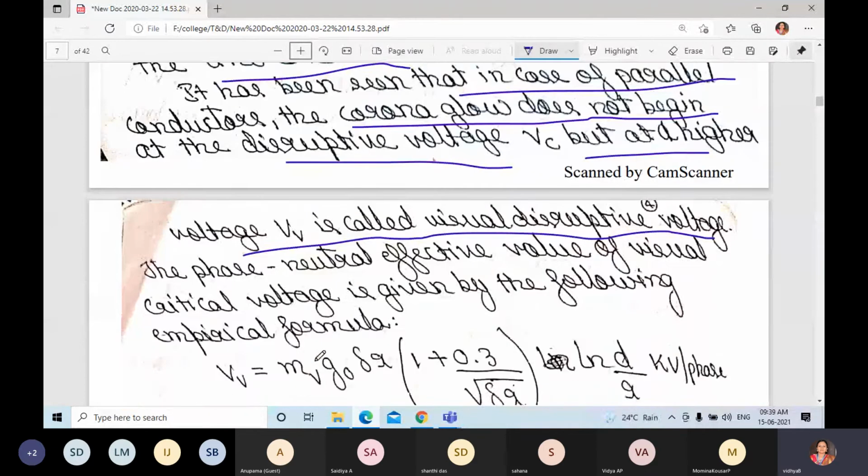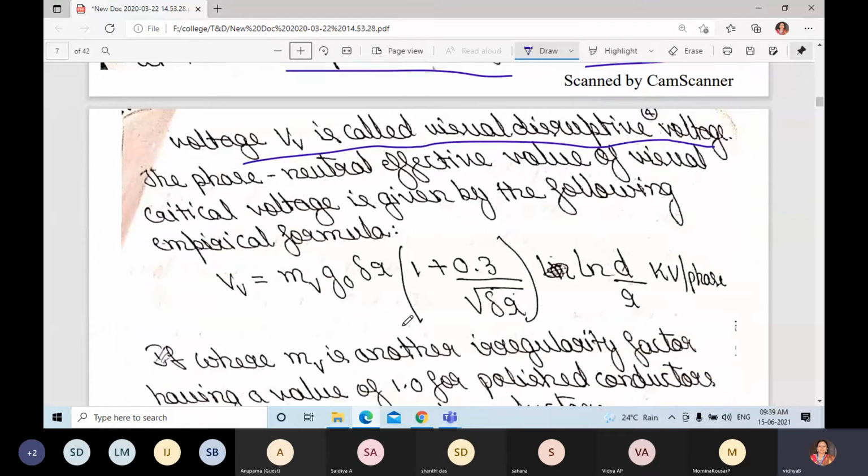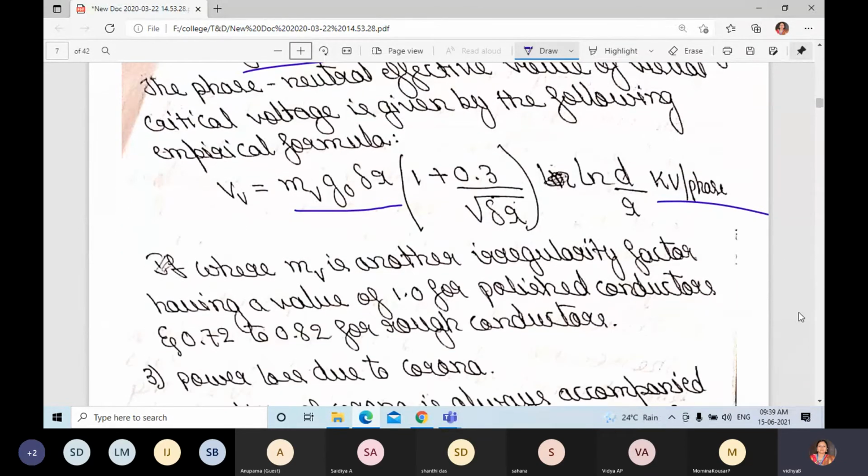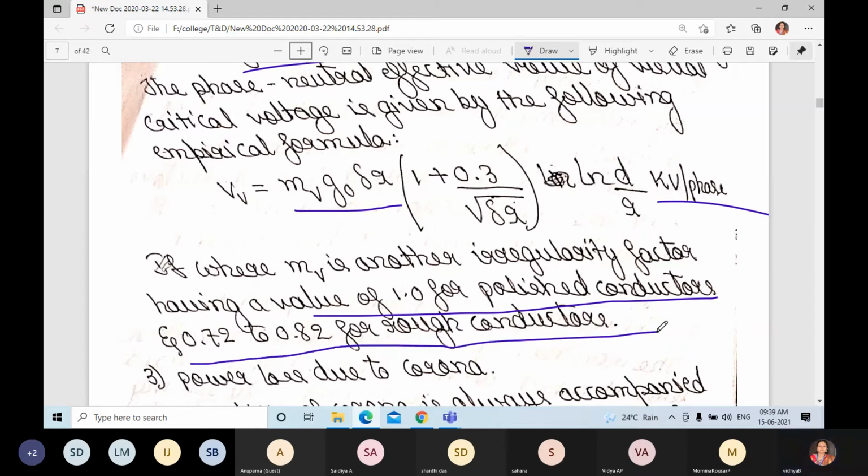The phase to neutral effective value of visual critical voltage is given by the following empirical formula: Vv = mv g0 δ r (1 + 0.3 / √(δ r)) ln(D/r) kilovolt per phase, where mv is another irregularity factor having a value of 1 for polished conductors and 0.72 to 0.82 for rough conductors.